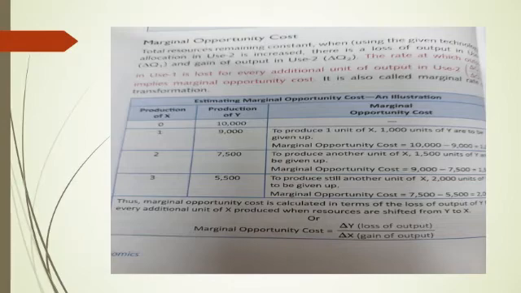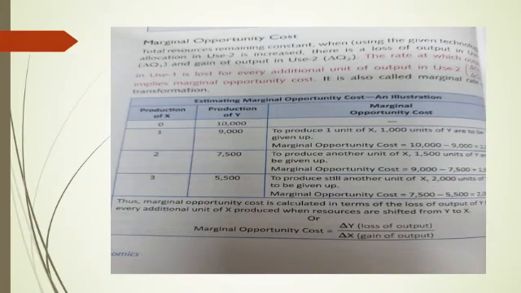If we want to produce one more unit of commodity X, that is from 0 to 1, then he has to sacrifice 1,000 units of commodity Y. So the amount sacrificed is 1,000 upon amount gained, which is 1. So the opportunity cost of producing one unit of commodity X will be 1,000 units of commodity Y. Similarly, we can calculate the opportunity cost for the second and third unit.